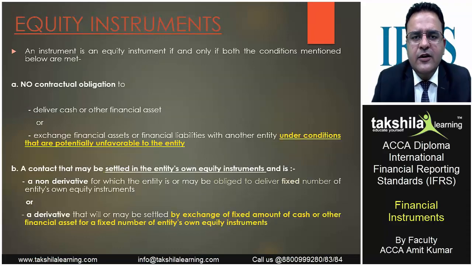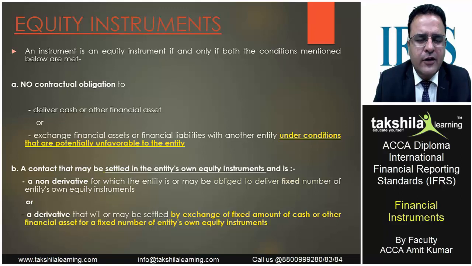Now, equity instrument is the residual interest in the entity. The difference between a financial liability and equity is that for a financial liability we are obligated to pay, while for equity we are not obligated to pay. We will receive cash for issuing shares, but we are not obligated to pay that amount. So an instrument is an equity instrument if and only if both the conditions mentioned below are met.